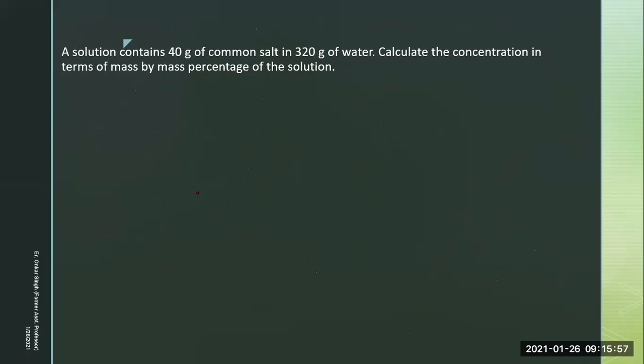See students, it's very important that here when 320 gram of water is given, don't misunderstand this as 320 gram of solution. It's only solvent. 320 grams of water is just solvent. You have to add 320 gram of water with 40 grams of solute to get 360 gram of solution, and then the concentration can be found out. All right.